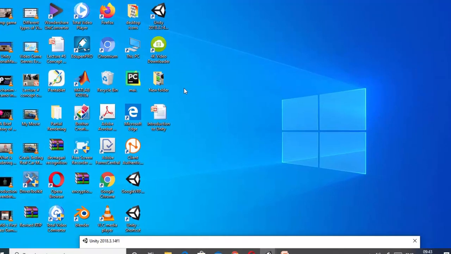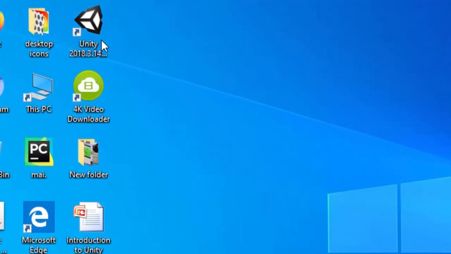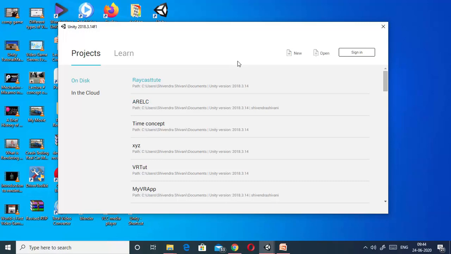Whenever you install Unity, you will get a Unity icon on your desktop. Here I have installed Unity version 2018.3. If you double click on this, whenever you open Unity, this window will be opened. Here you can see that all these are the projects which I have already created. You have the option for creating a new project, as well as you can open an existing project. Whatever you want, you can click on that option.